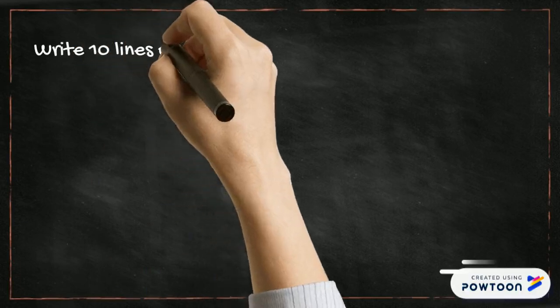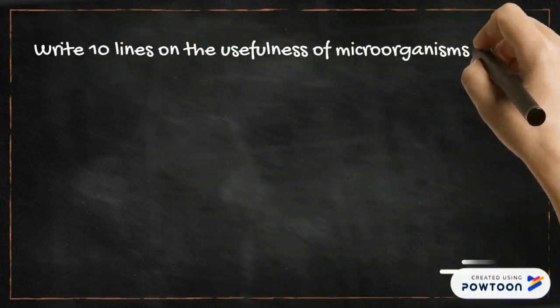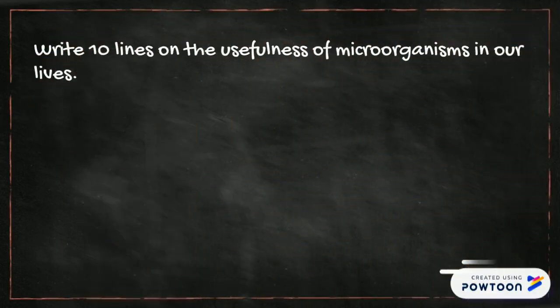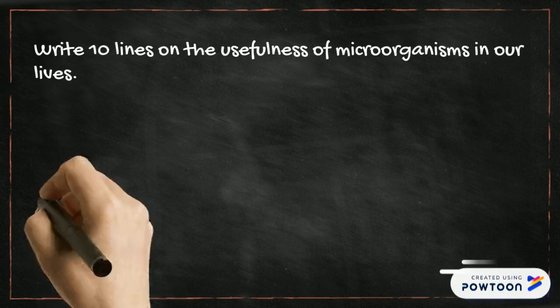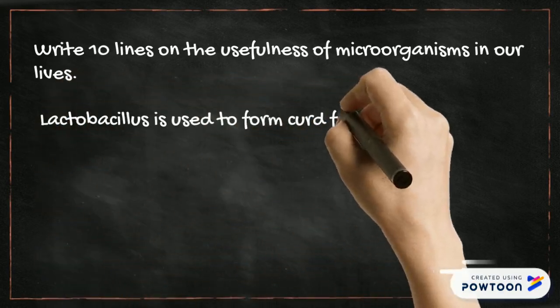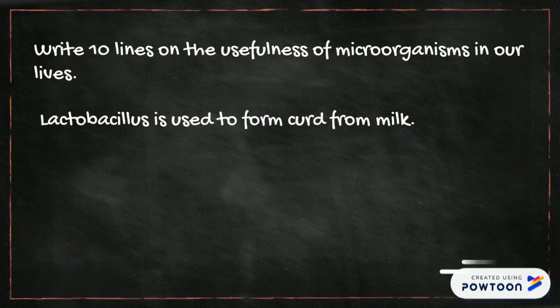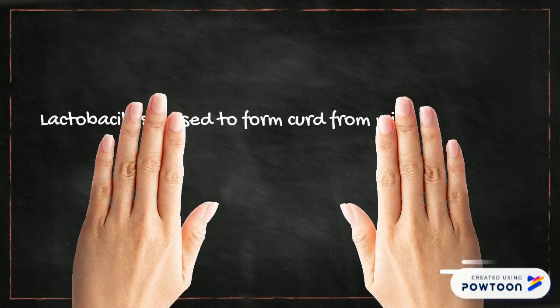Next question says, write 10 lines on the usefulness of microorganisms in our lives. So the first one is, a type of microorganism we have, that is lactobacillus. Lactobacillus is used to form curd from milk. So that's the first point.